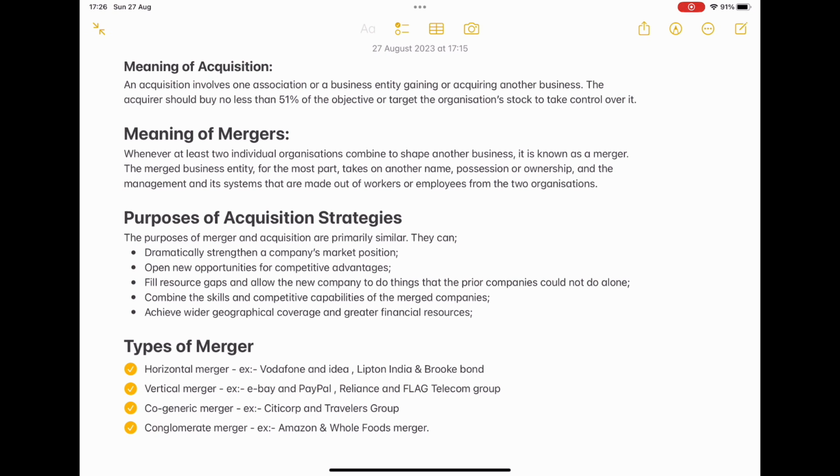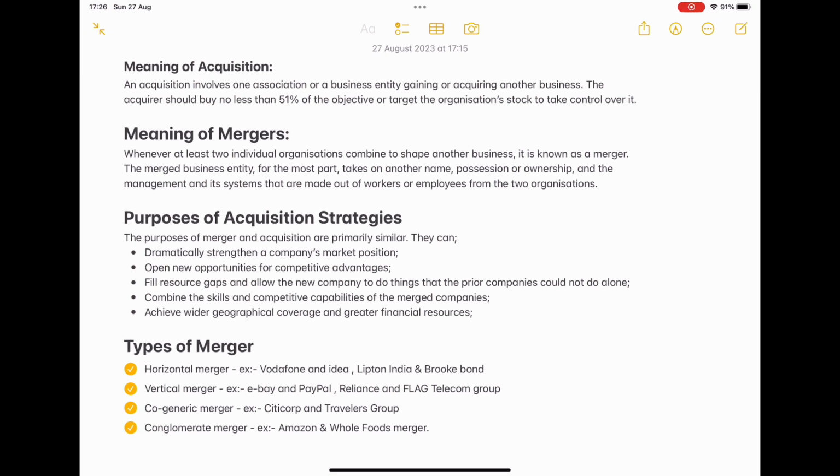I'm going to purchase them and gain the market position. I'm going to strengthen it. For example, I'm having my offices in Mumbai, Delhi, somewhere in North India, but I'm going to purchase a few South Indian companies in order to establish my companies over South India also, isn't it? This is how the acquisition helps to strengthen it.